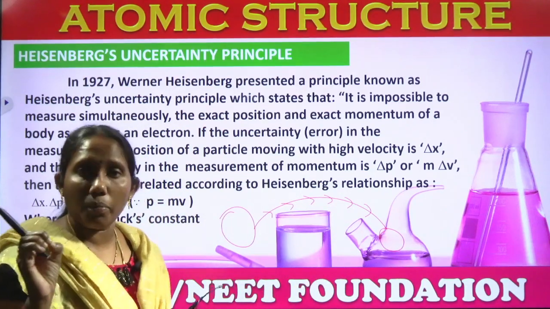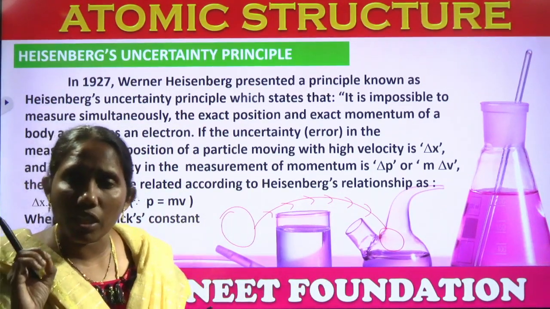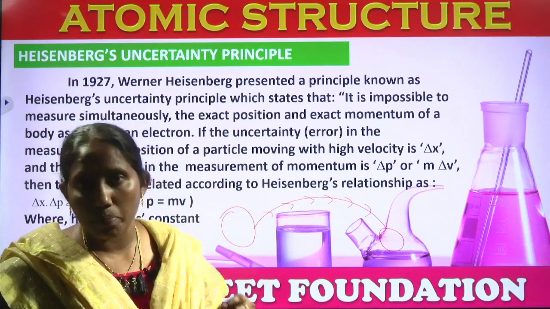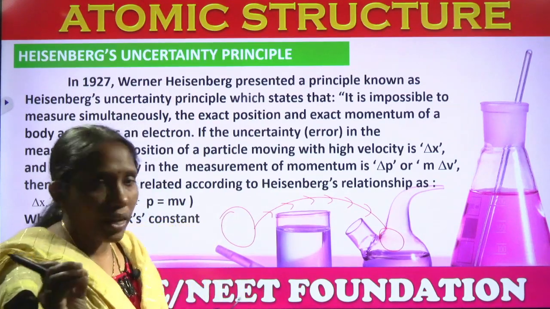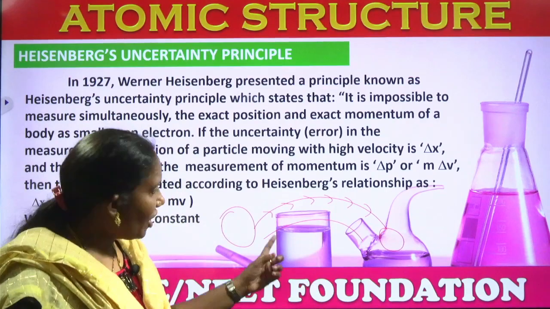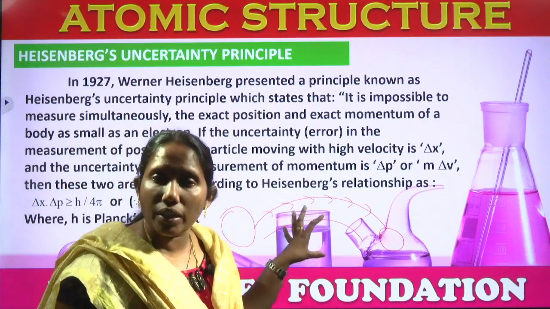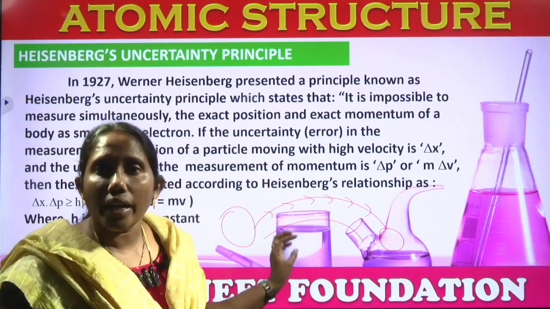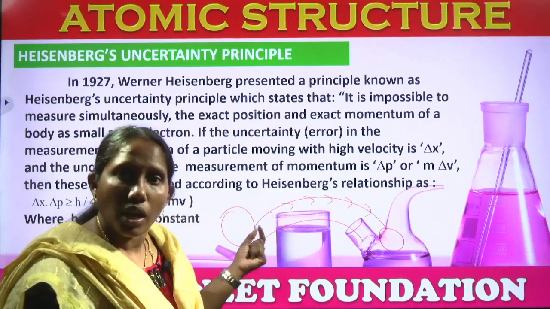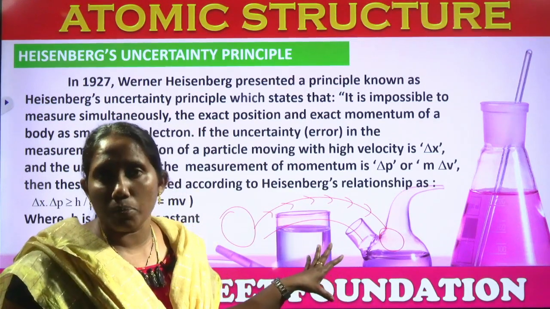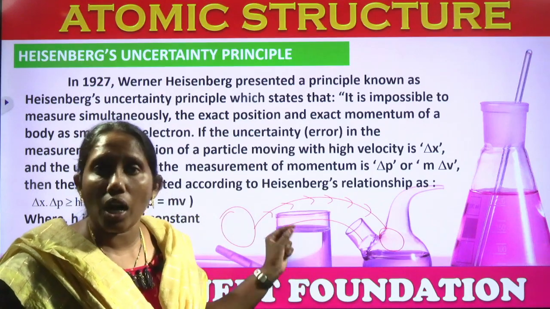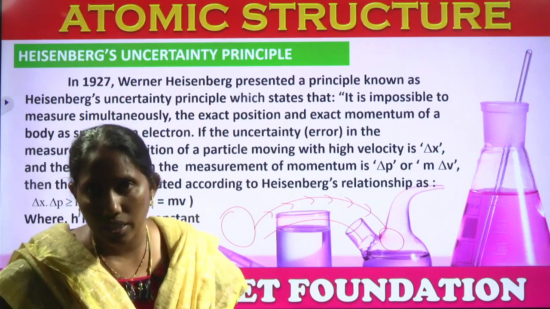But for an atom or subatomic particle that is very small, like an electron, if it is thrown, we cannot identify the exact position and exact momentum. Either we can find its position or we can find its momentum. Understand? So we cannot find the exact position and momentum both simultaneously.